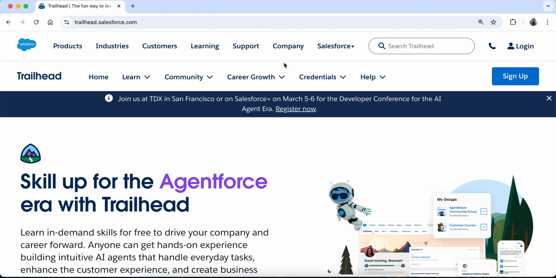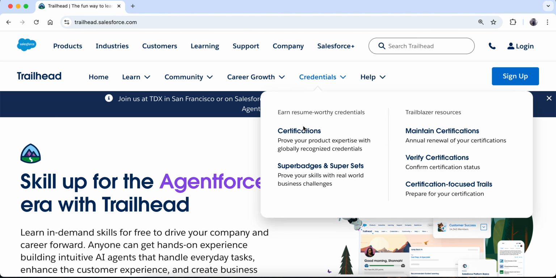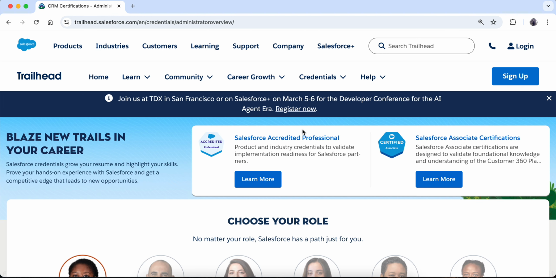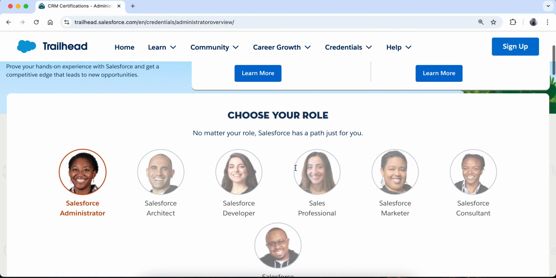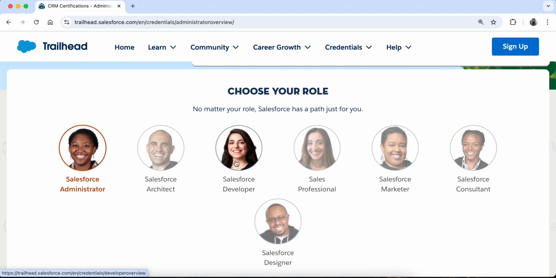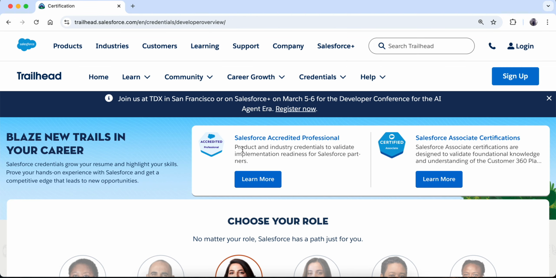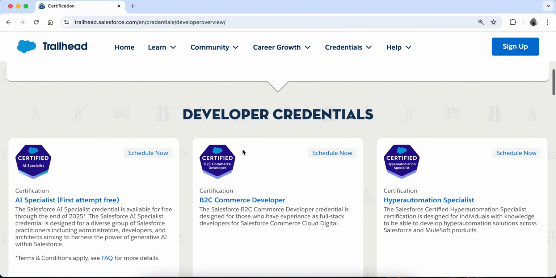Now in Trailhead you go to credentials, and in credentials you go to certifications. So now you can see that they ask you to choose your role. For example, if you want to be a Salesforce developer, an admin, an architect or a consultant, based on that it will suggest the list of certifications which are good for your role. So for example, if I go for Salesforce developer, it is going to give me a list of all these certifications.